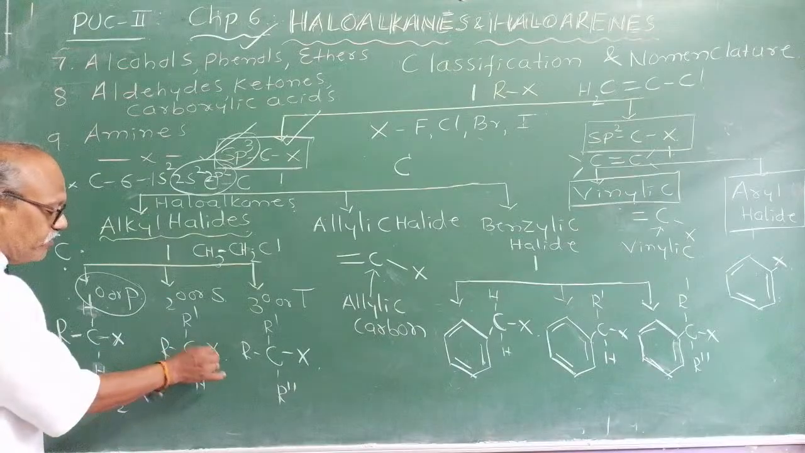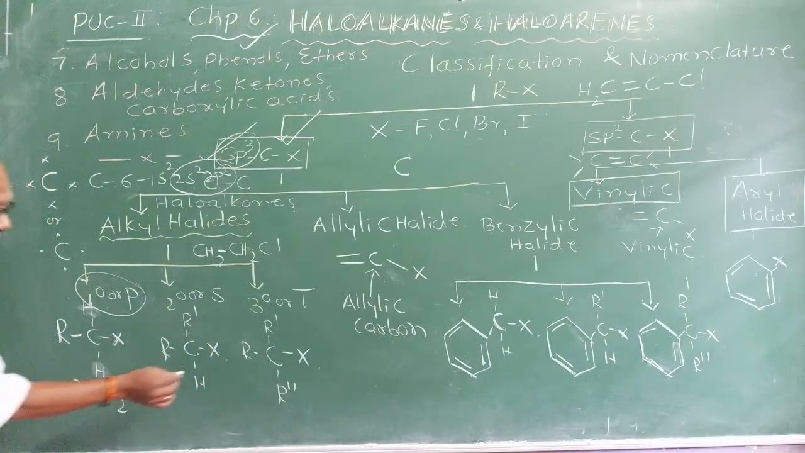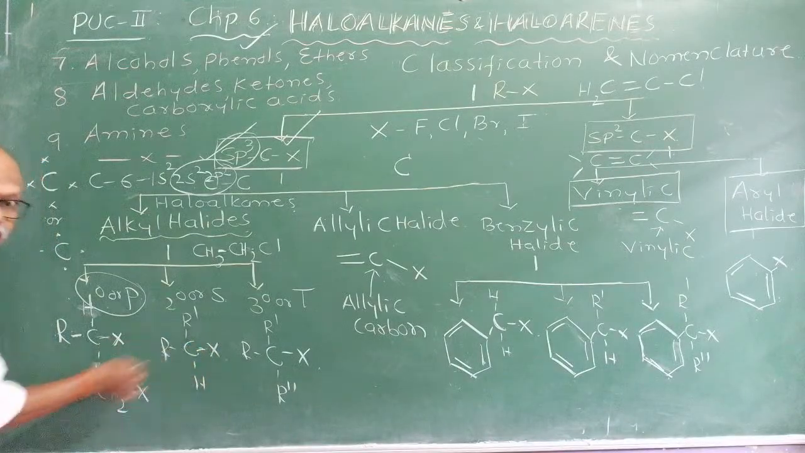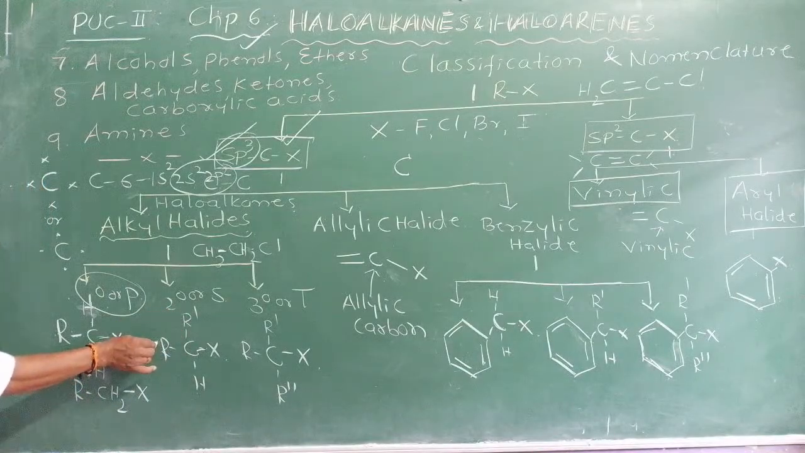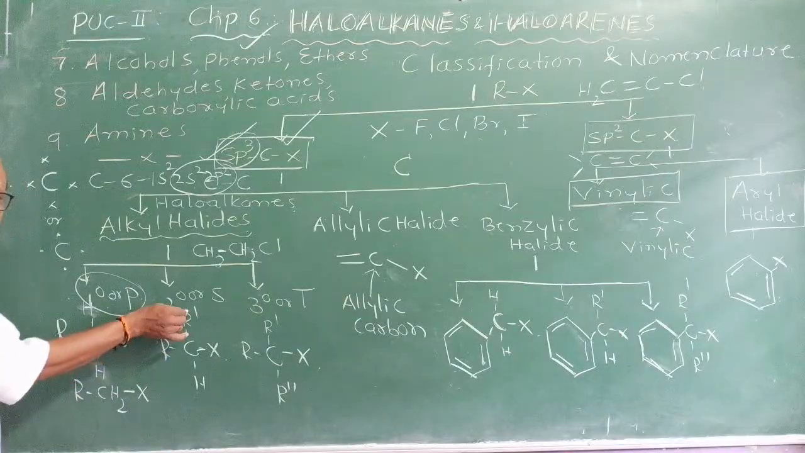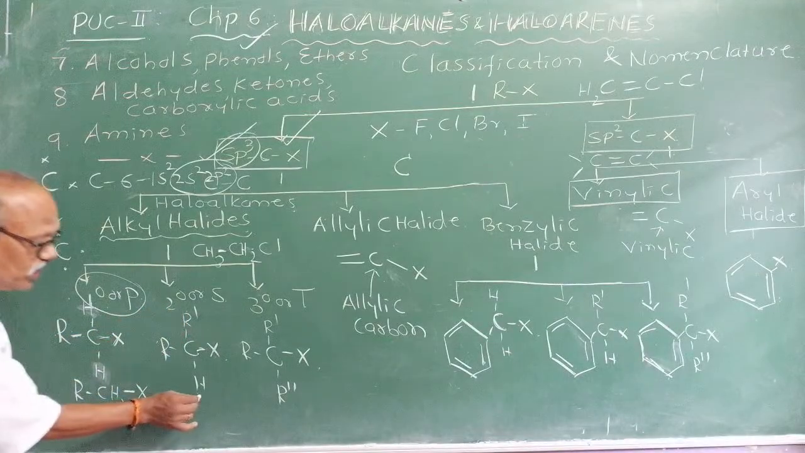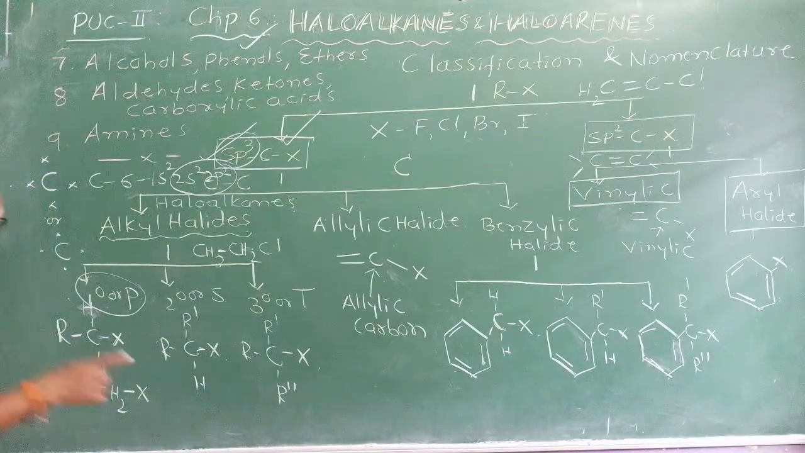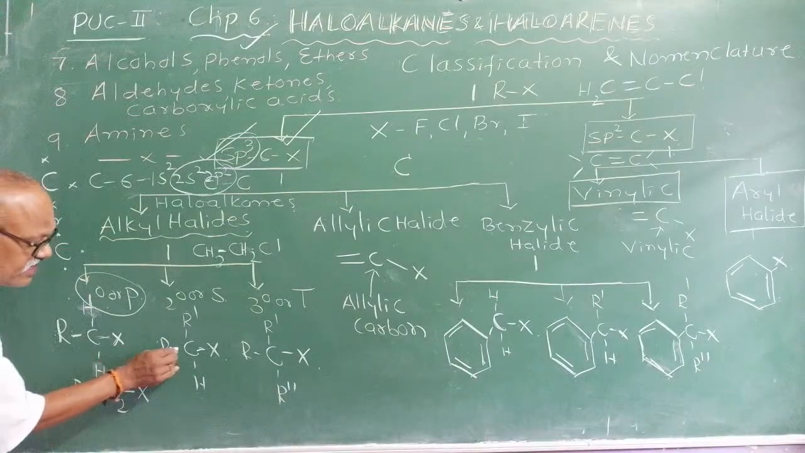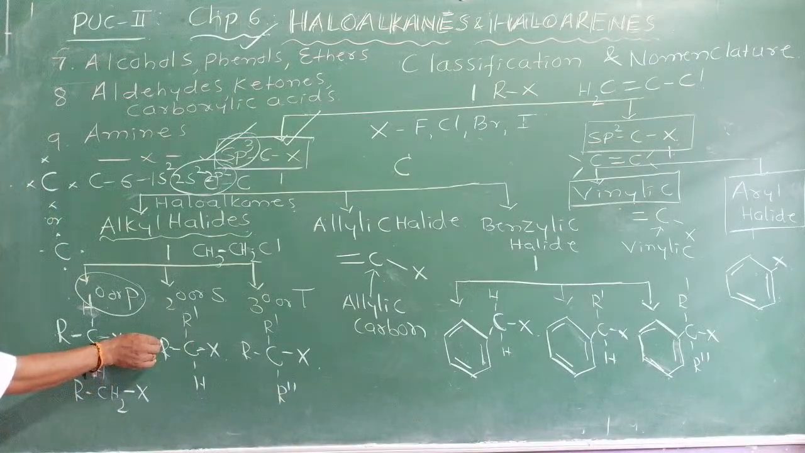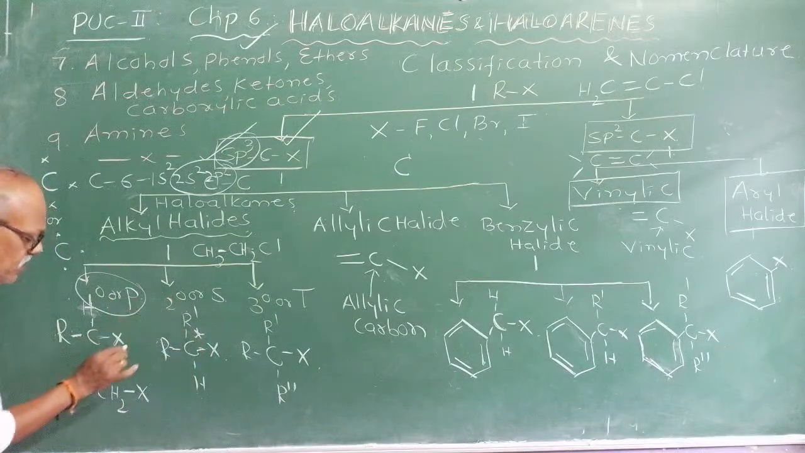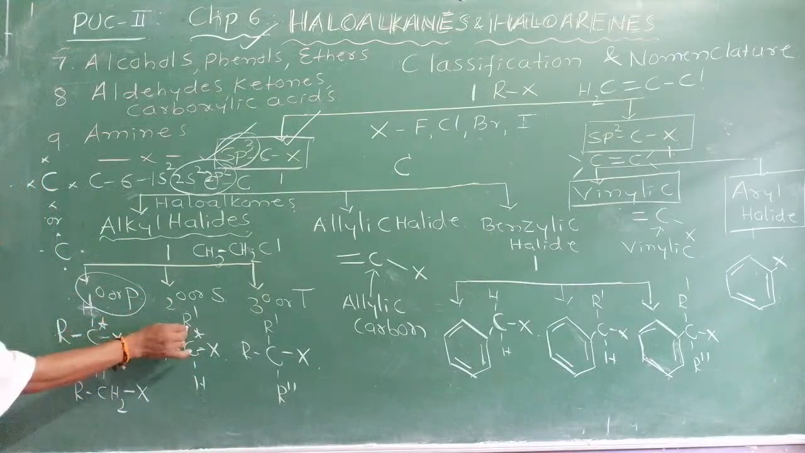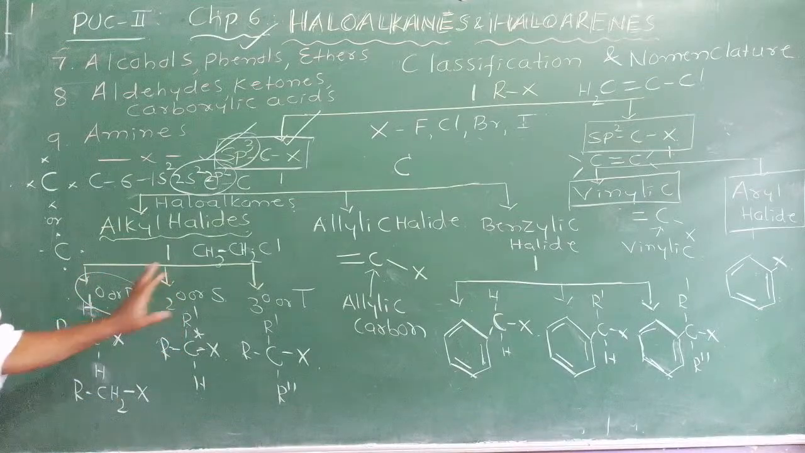And if out of 4 valencies, 1 valency is satisfied by a halogen atom, and 2 of the valencies are satisfied by some other alkyl group, here it may be methyl, ethyl, whatever it may be, and only 1 hydrogen atom is linked to the carbon atom, and the others are satisfied by alkyl or aryl groups, then you can identify that this carbon atom is a 2-degree carbon atom or secondary carbon atom.